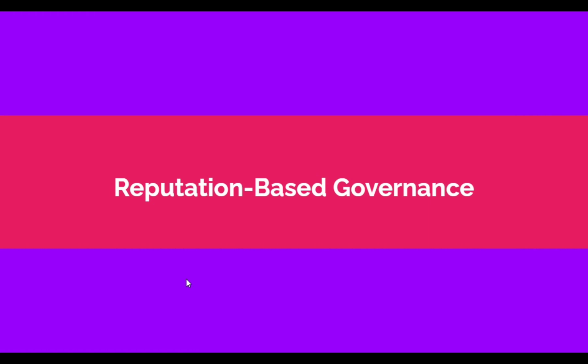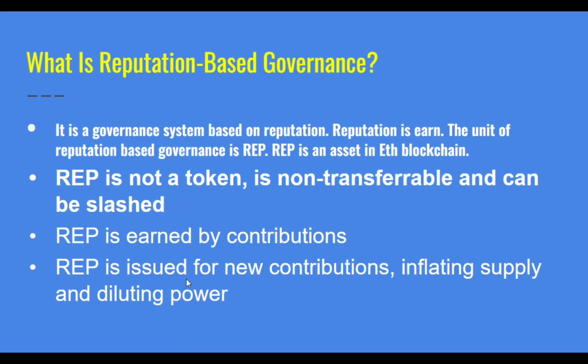Okay, so let's go over to reputation-based management. Just like the name implies, reputation-based management is about your reputation. It is a governance system based on reputation. Reputation is earned. Yes, even in the real world, reputation is earned. The unit of reputation-based governance is REP. REP is an asset on the Ethereum blockchain. It's very important to know that REP is not a token. It's non-transferable and can be slashed.